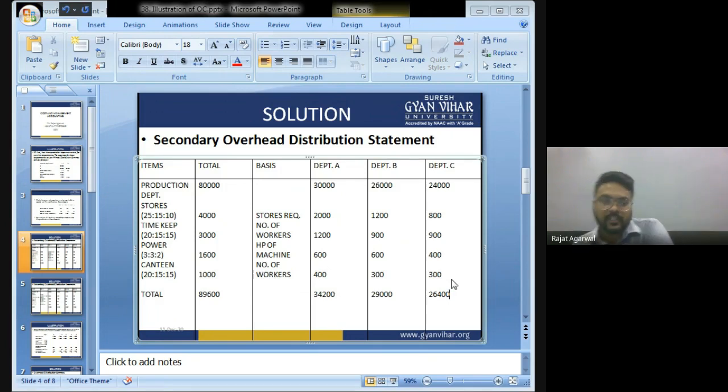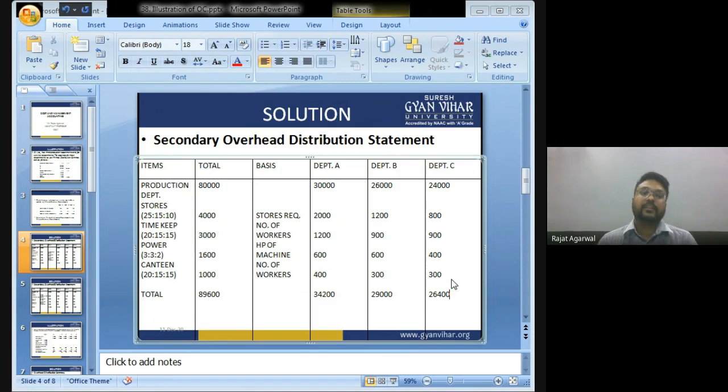So, bachcho, this is how you are going to distribute the expenses. For production department, the expenses are already distributed, so we have written 30,000, 26,000 and 24,000. Store department expenses are distributed on the basis of store requisition: 2,000, 1,200, 800.